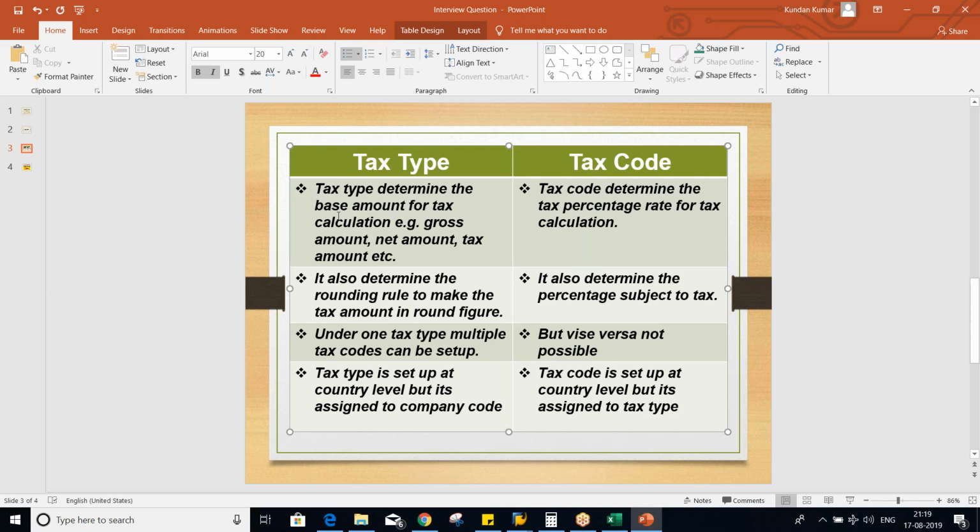Now the third one is, under one tax type multiple tax codes can be set up, right? Against one tax type we can set up multiple tax codes, but vice versa is not possible. Why is vice versa not possible? It means for one tax code we cannot set up multiple tax types. Now the fourth one: tax type is set up at country level, but it is assigned to the company code, whereas tax code is also set up at country level itself, but this is going to be assigned to the tax type.